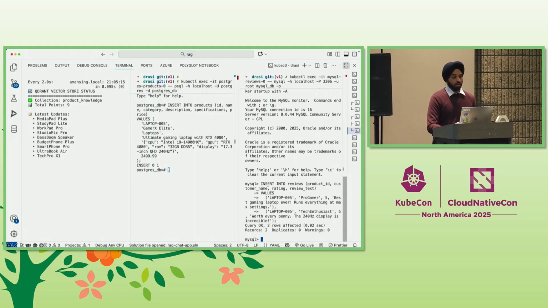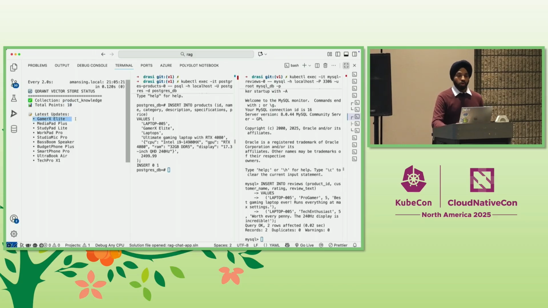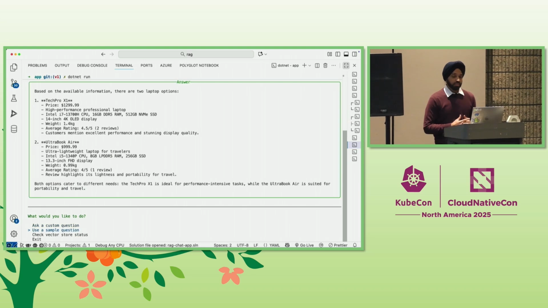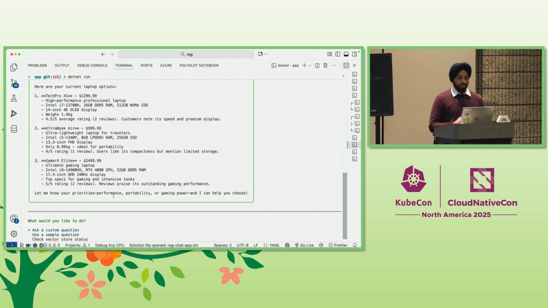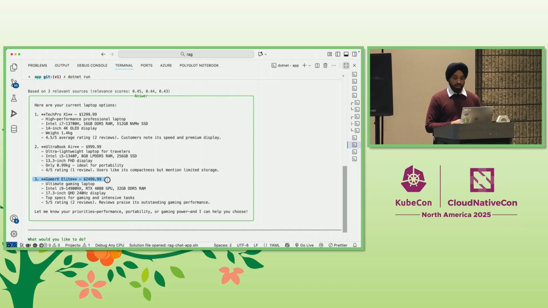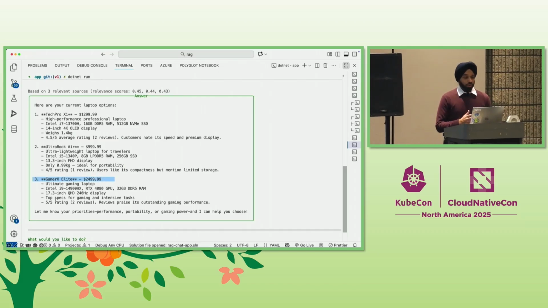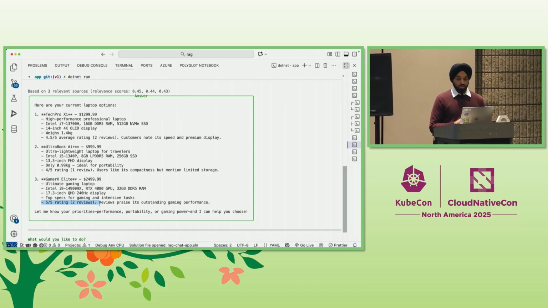And in a couple of seconds, we see that the new data point got created in the vector store for the new laptop. Now, if we switch back to the chat application and ask the same question about laptops, this time, we see that the 3rd laptop appears in the result set. So right now it has a perfect 5-star rating across 2 reviews, which we just inserted.